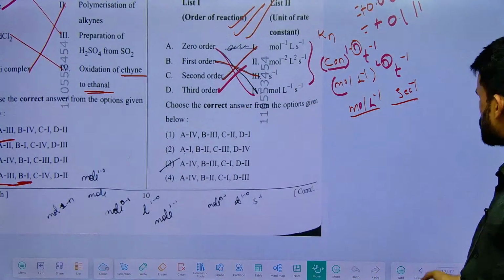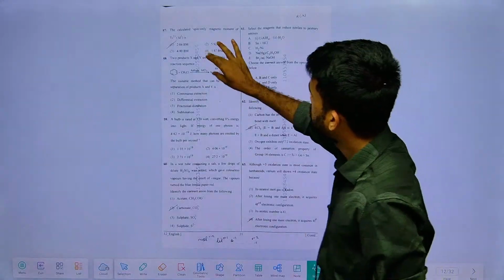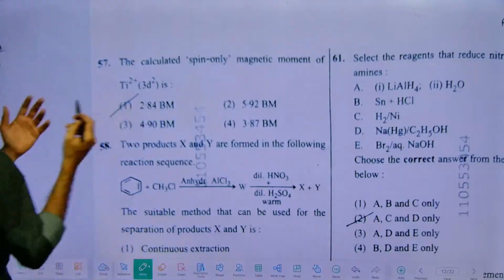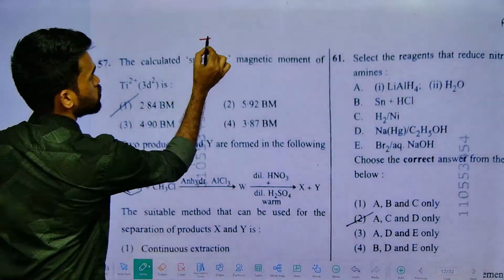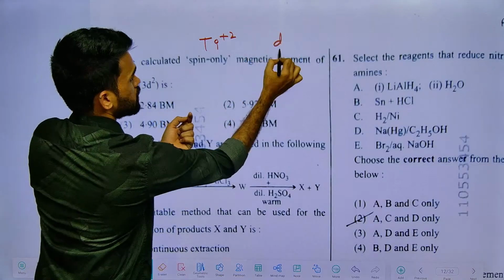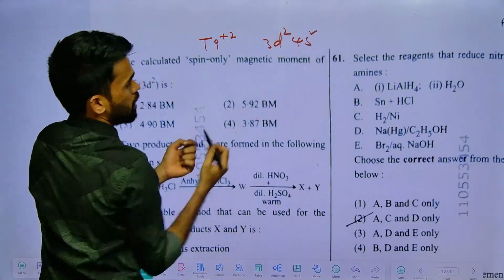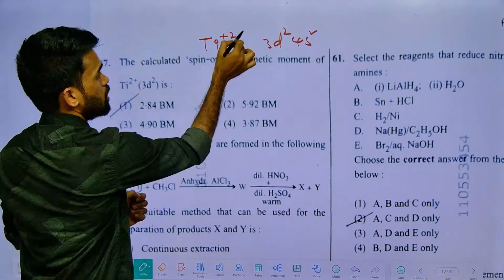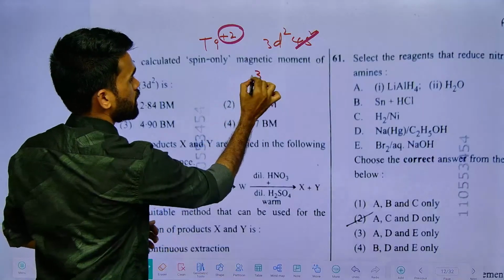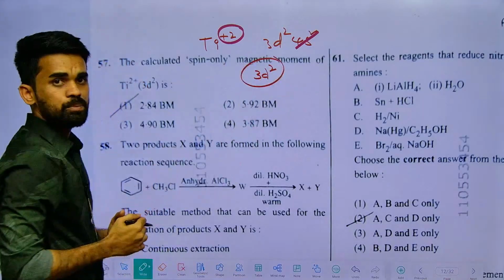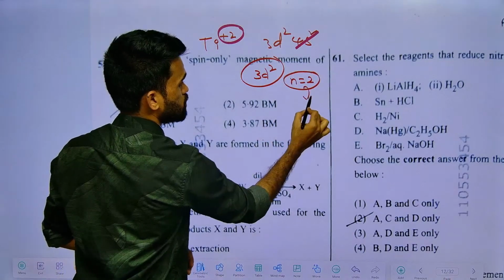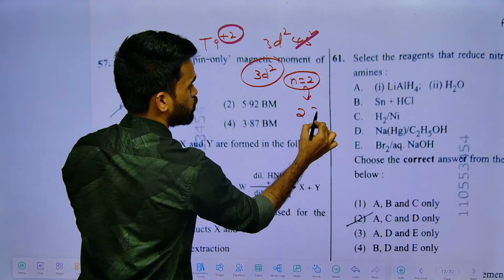Okay, next question here we have 57. Again very simple, in the d block elements we have covered this kind of ions, very easy. So titanium plus 2, scandium, titanium, no? So 22, it means 3d2 4s2 valence electronic configuration. But with plus 2 charge means remove these s electrons. Now how many unpaired electrons do we have? 2 unpaired electrons in the d orbital. So if the number of unpaired electrons is 2, then its magnetic moment value becomes 2.84.